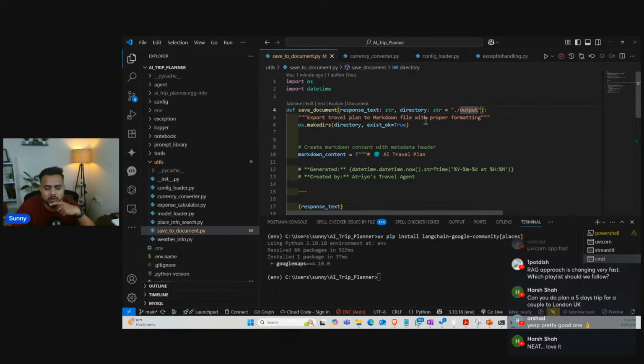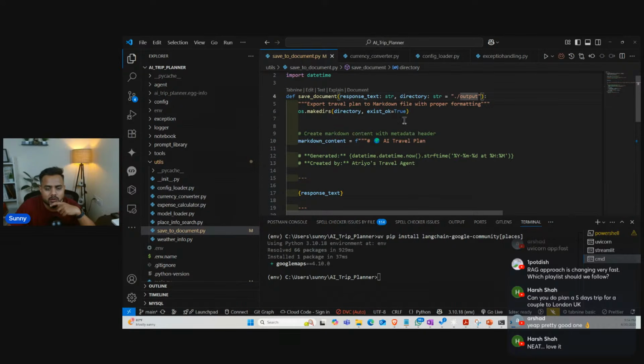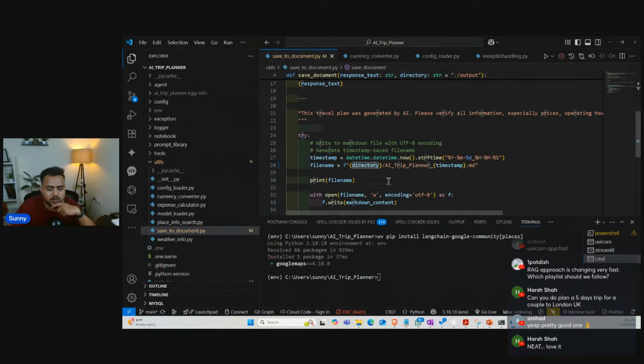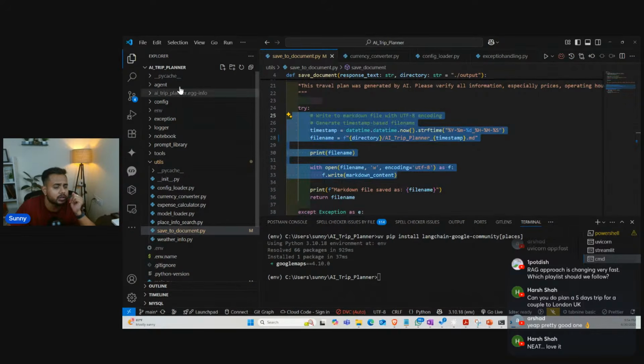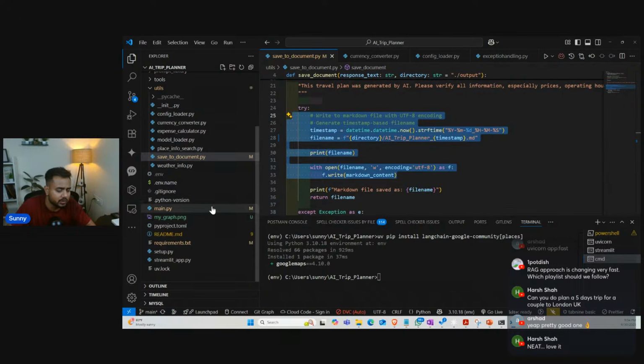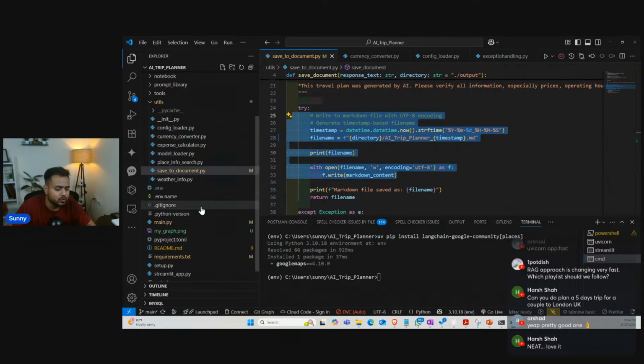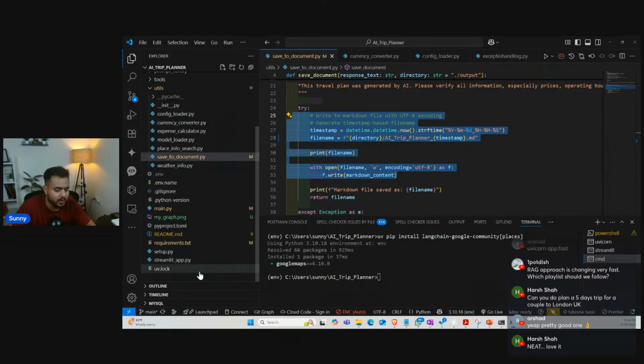Okay, output is here. Directory exists, true. Response text, directory, trip planner. Okay, fine, guys. So you can check why it is not generating. I think you will have to give the correct path. I haven't checked it, but yeah, it is able to show me the response, right?